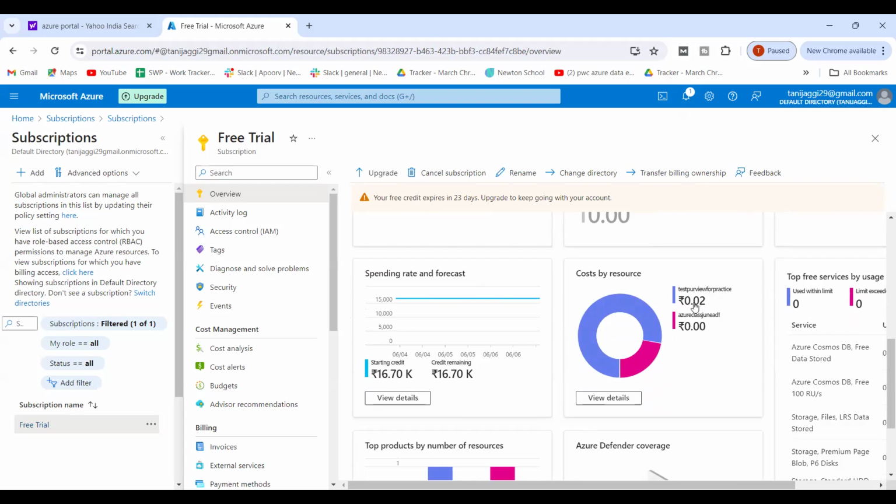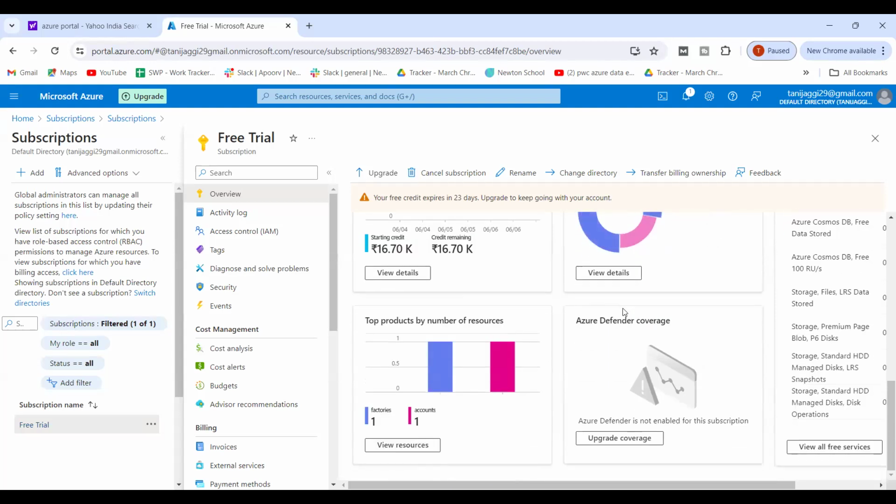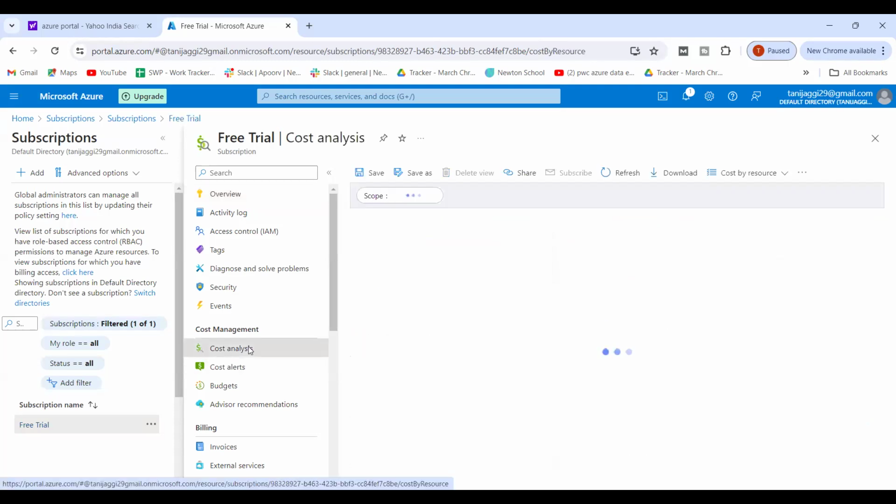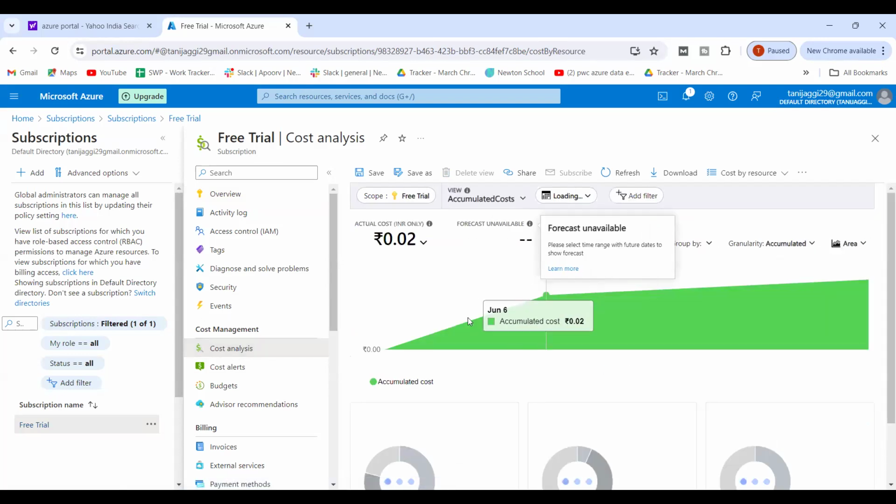The same way it is going to tell you that you have consumed this much of your resource group, so this much amount is going to be deducted for you, right? Whatever products you are going to use, it is going to give you product wise, and you are going to get the cost analysis over here: what is the cost, how the cost is being deducted, for which part the cost is more, for which the cost is less, how you are going to manage it. So everything you are going to get in cost analysis.